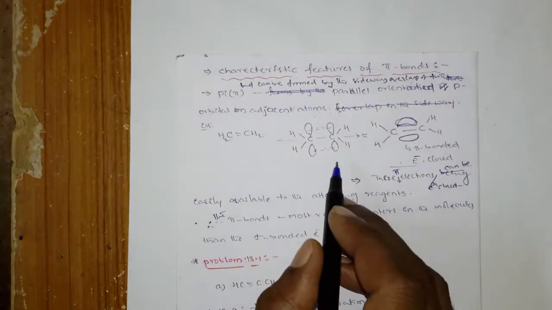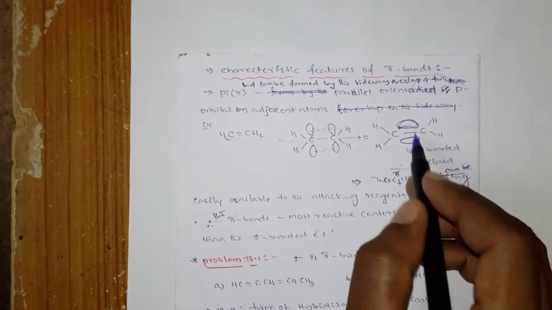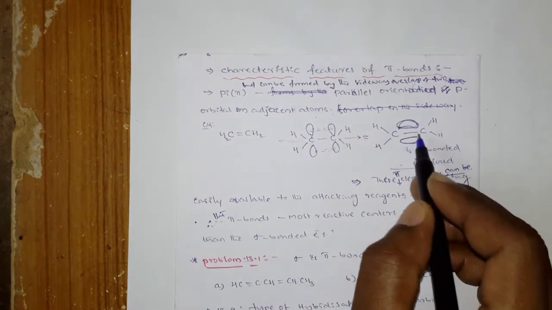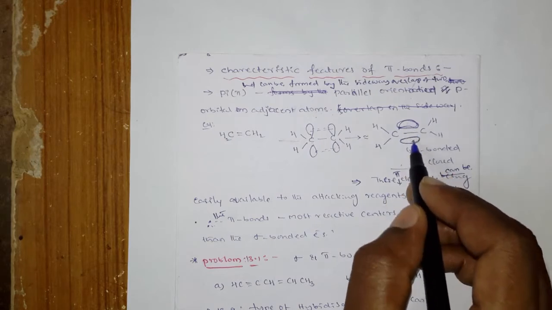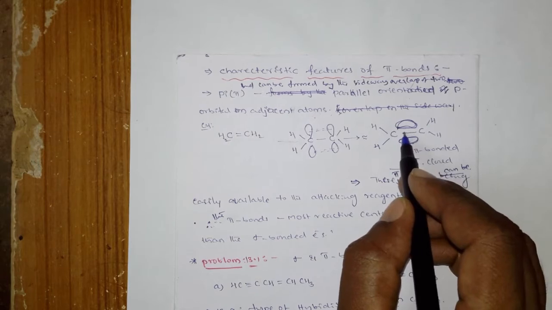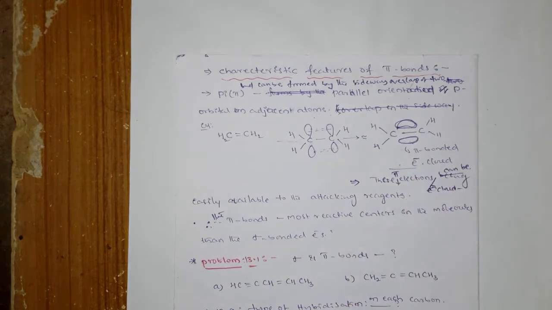Look here, this is the pi bond. You see the pi bond is above and below the single bond.